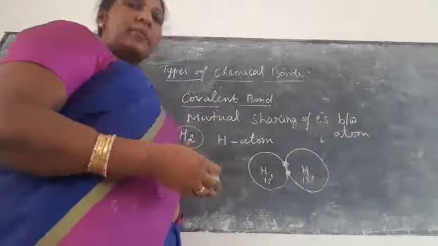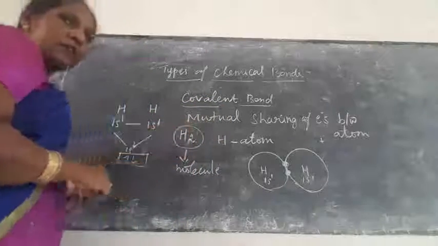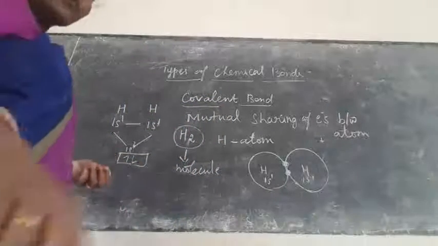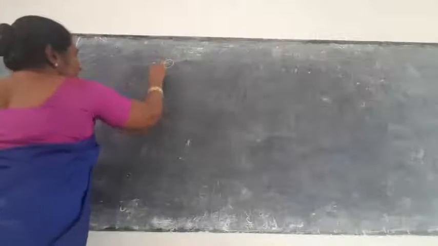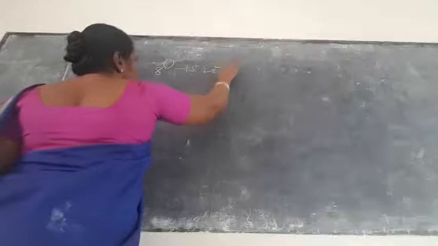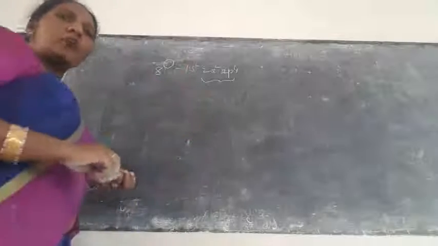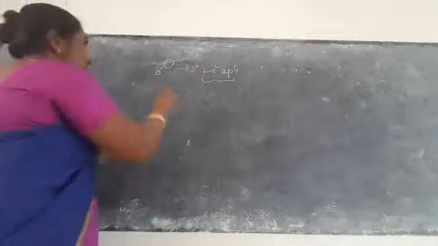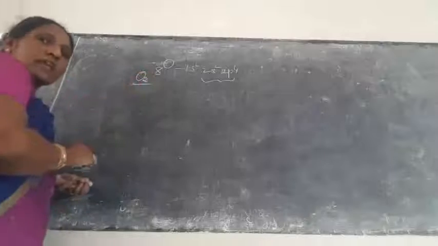This is one example. Another example is the oxygen molecule, with a double covalent bond. How will it be explained? Say for example oxygen, atomic number 8, right? 1s2, 2s2, 2p4. How many electrons are in the outermost shell? 6 electrons. Now again for the oxygen molecule, how do we draw the structure? How are the electrons shared?